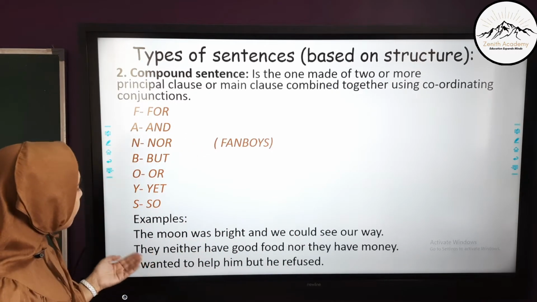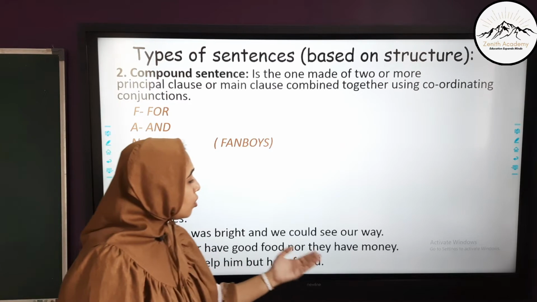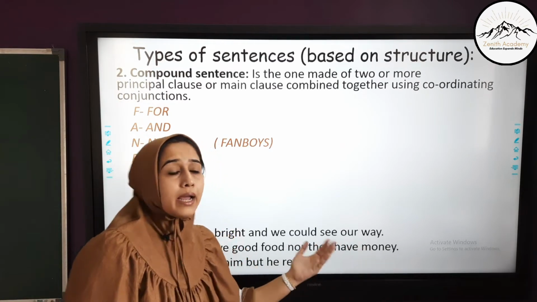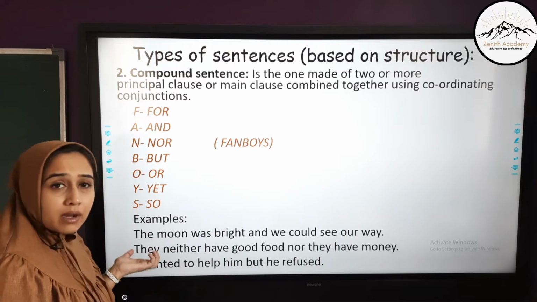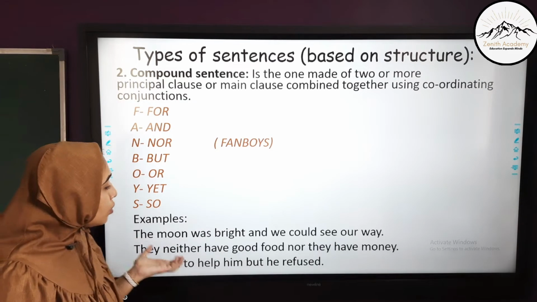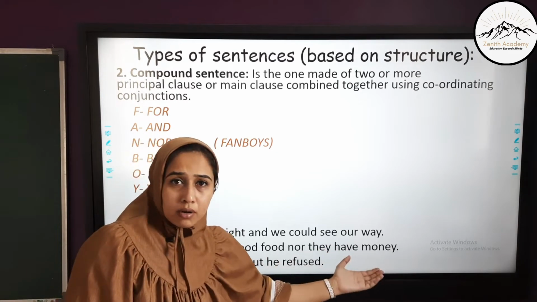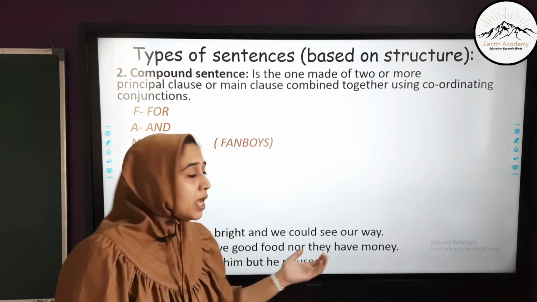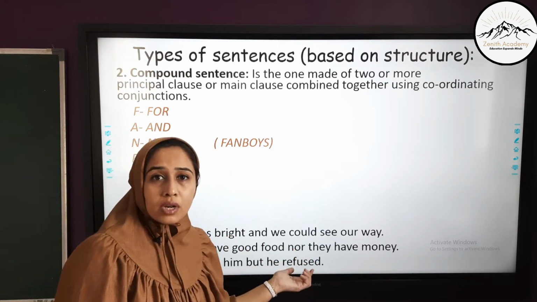The next one is, they neither have good food nor they have money. Here I am trying to convey about a group of people, they, who do not have good food and do not have money also. Here the coordinating conjunction nor is used.